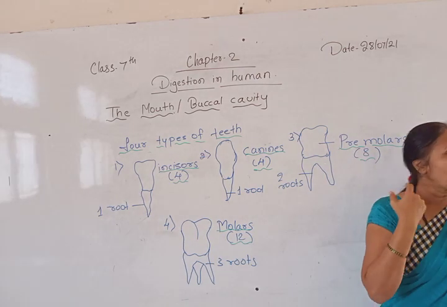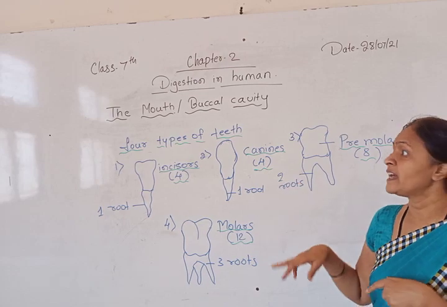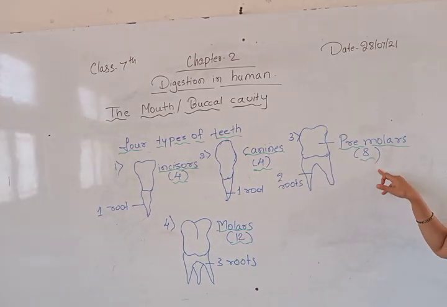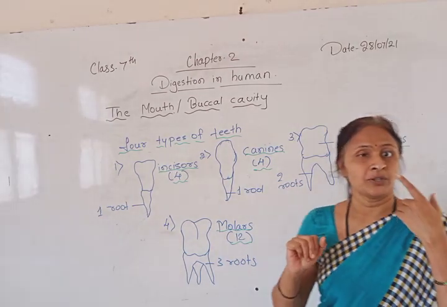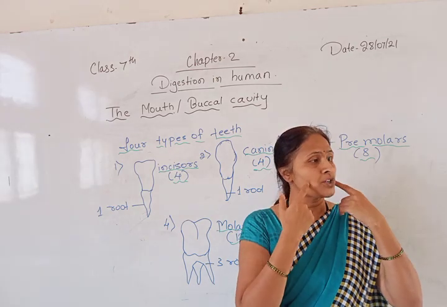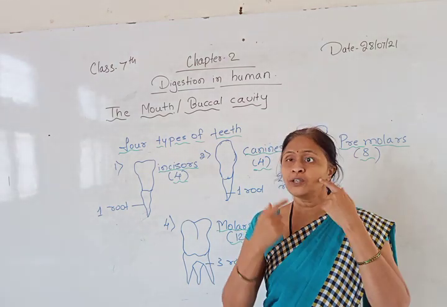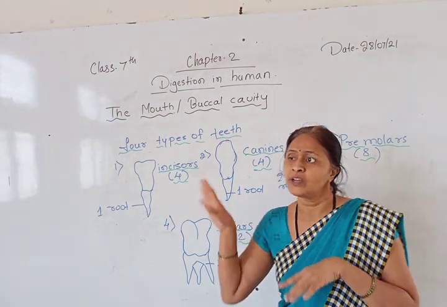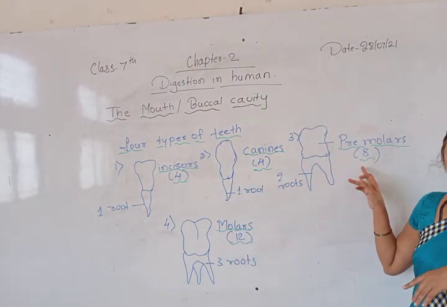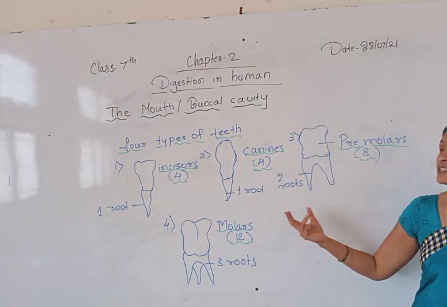Behind the canines, there are 8 premolar teeth. 2 on this side, 2 in the upper jaw, 2 in the lower jaw. Here 2, 2 to 4 and 4, 4, 8 like this. So the difference, you see this one.